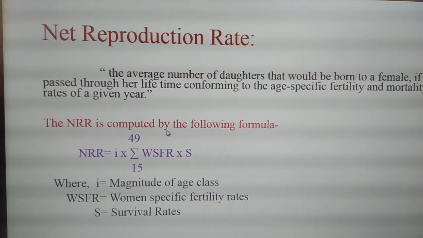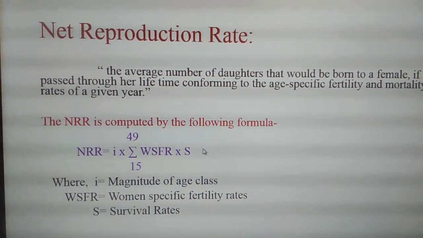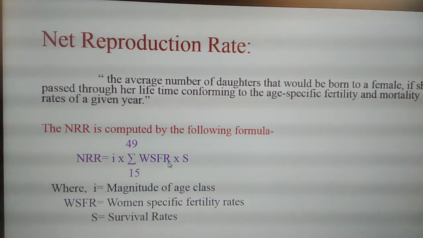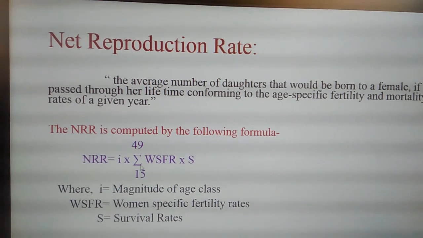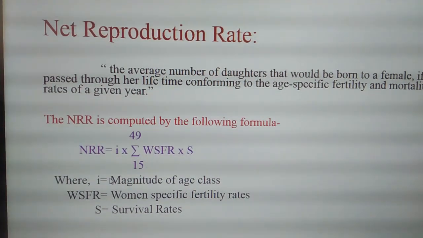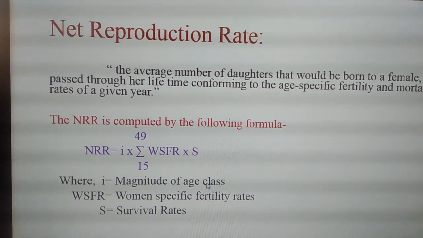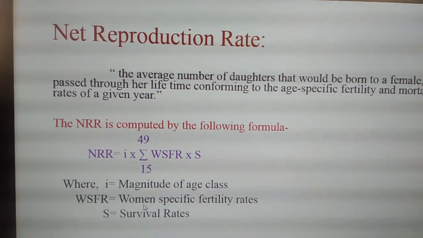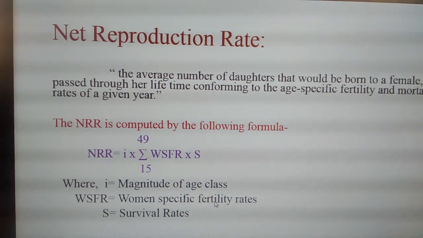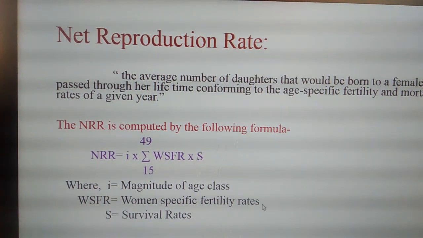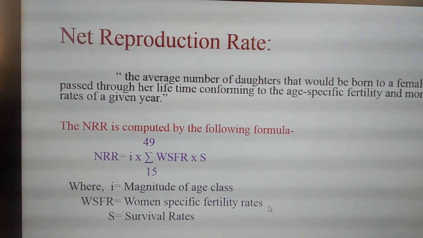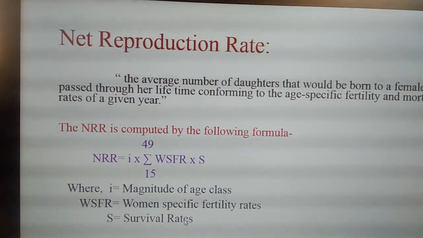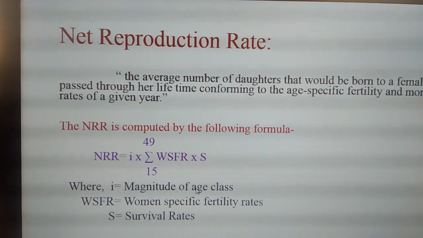The NRR is computed by using the formula which is displayed here, and the formula is NRR equals I into summation WSFR into S, where I goes from 15 to 49, where I refers to magnitude of age class, which is always considered as 5. WSFR, you all know, you are familiar and common with it. Woman specific fertility rates, and it is defined as female birth divided by female population into 1000. And this S refers to survival rates, from how many long years they survived.